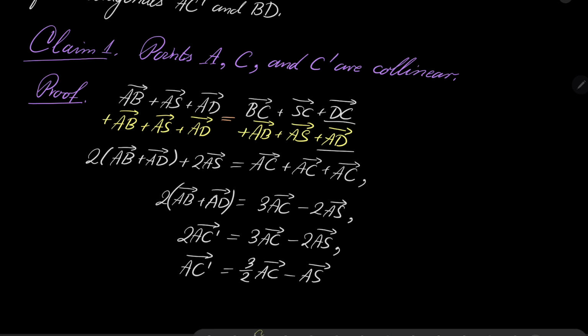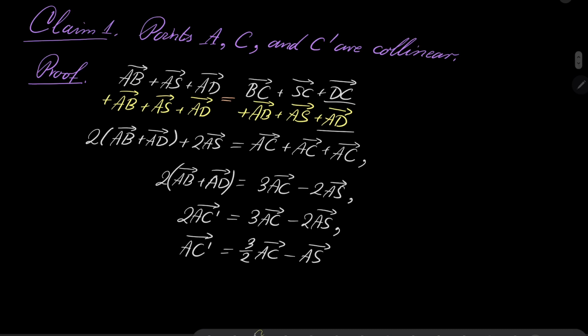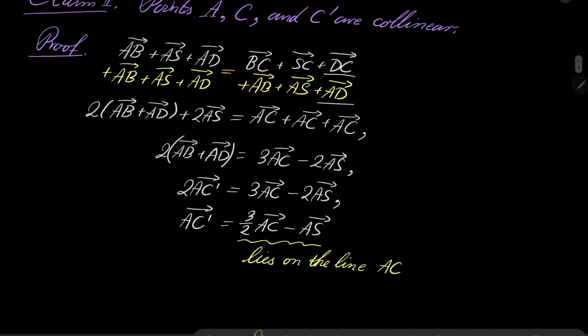This vector lies on the line AC, so C prime lies on the line AC, which of course means that our points are collinear, which closes the proof of my first claim.